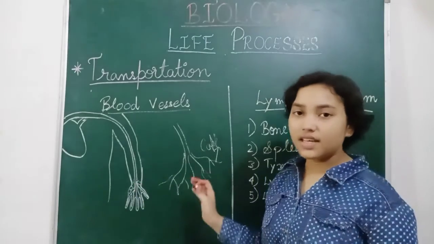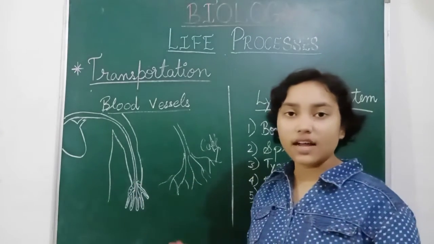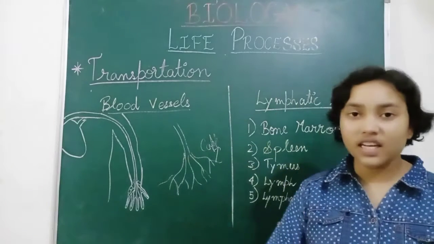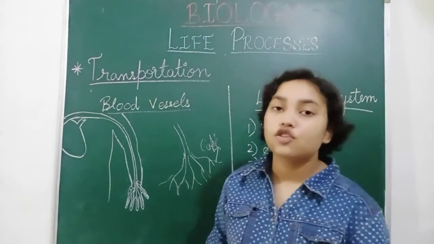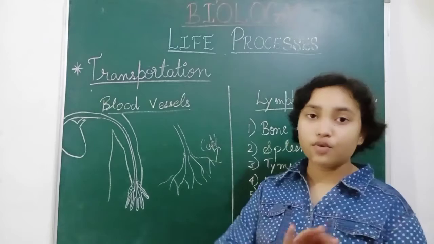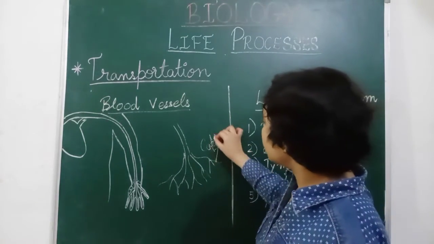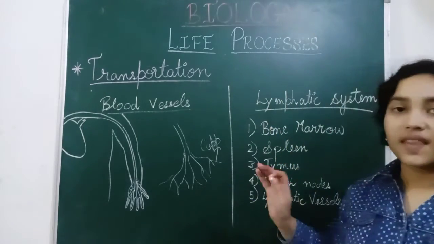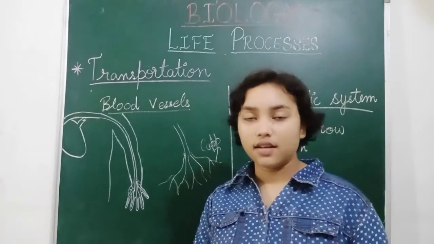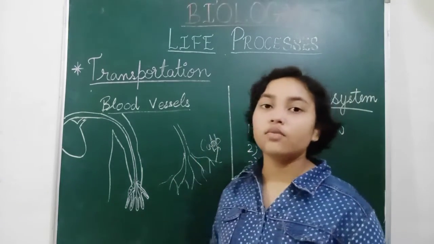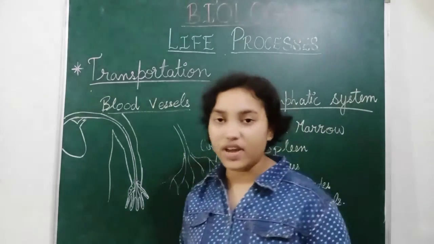These capillaries are used to carry the blood to the very tiny parts of the cells. So the blood is carried to the whole part of the cells through these capillaries. Capillaries are the smallest blood vessels, and they connect together to form the arteries or the veins.